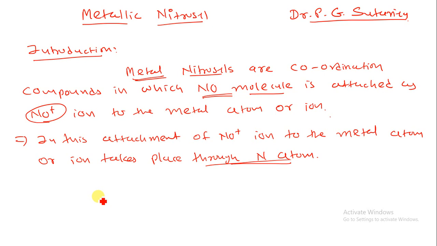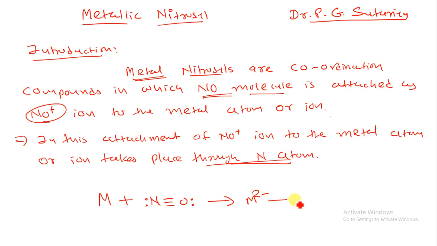Suppose we have a metal reacting with the nitrosyl compound like this. Here we have a lone pair of electrons, and here also we have one lone pair of electrons. When it reacts with the metal, what will happen? The metal will take the electron and coordinate with the nitrogen atom.